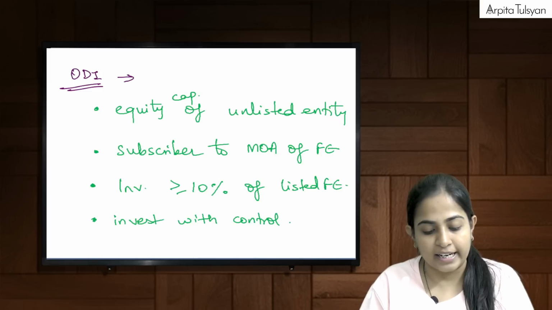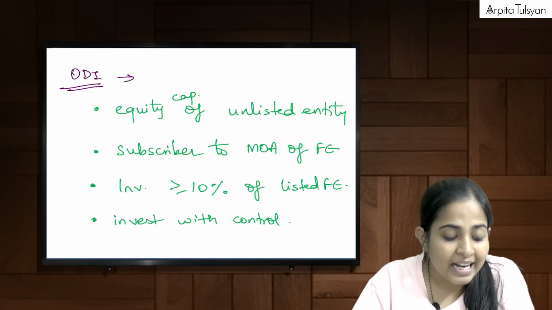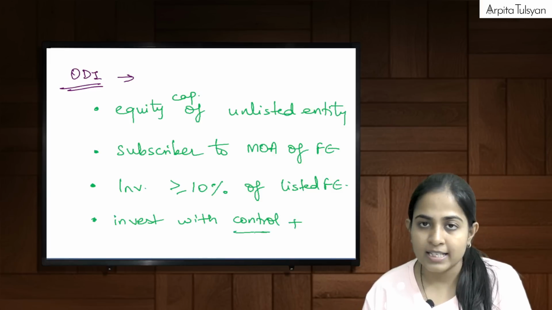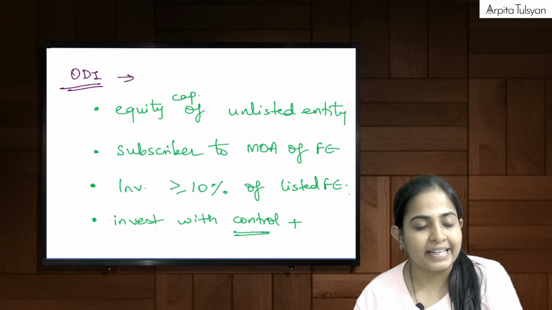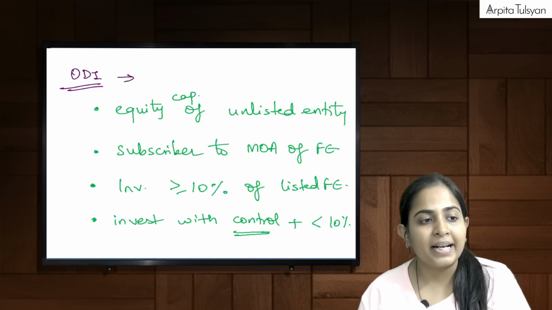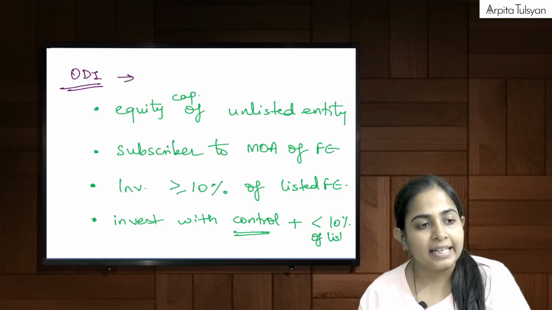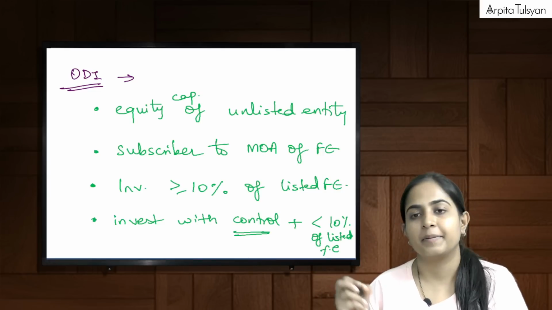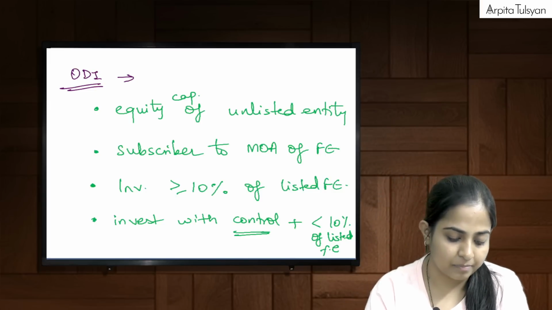So where we have done investment with control, we are controlling that particular foreign entity, and the investment is less than 10% of the paid up equity capital of the listed foreign entity. Did you get this, everyone? Yes.